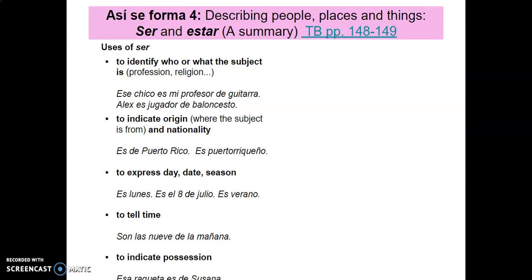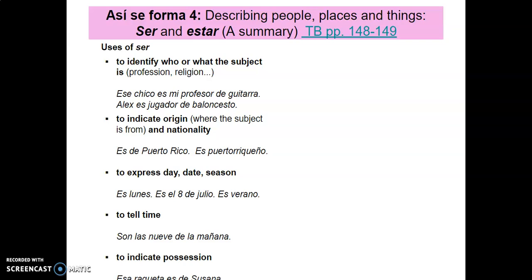If you hear es de or son de and then a location, then you know that you're stating that the person is or persons are from that place. So I could say, esa raqueta es de Alemania. This racket, tennis racket, right? This racket is from Germany. Esa raqueta es de Susana. Okay, that racket is Susana's. Okay, now I'm saying it's Susana. So es de could indicate one or the other depending on what follows there.